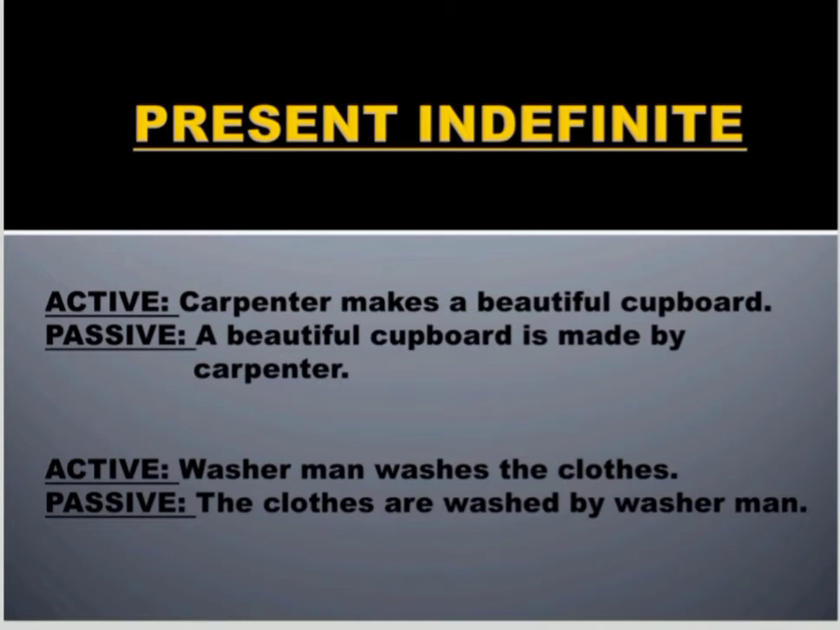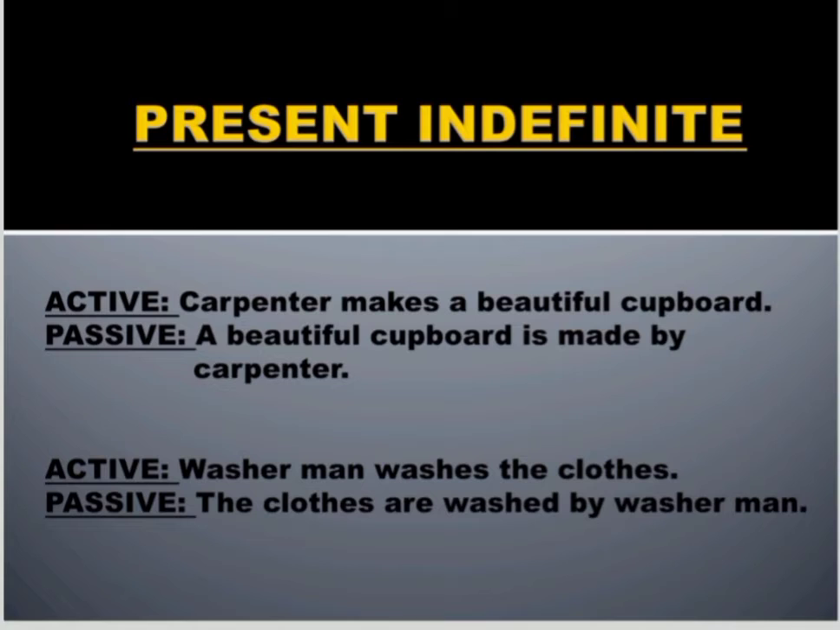Now we are going to change some sentences from active to passive voice. Carpenter makes a beautiful cupboard. Carpenter is a subject who is performing an action, makes is verb first form, and we have added s as carpenter is a singular subject, and then in the last there is an object, a beautiful cupboard. Passive voice. A beautiful cupboard is made by carpenter. Here object is written first, a beautiful cupboard. Then as the object is a singular object, that's why I have written is here as a helping verb. Then in the last, made by carpenter.